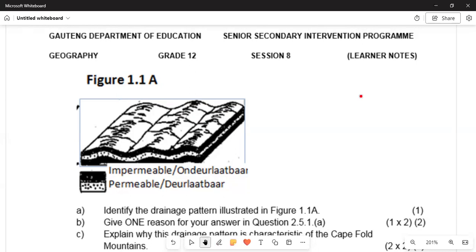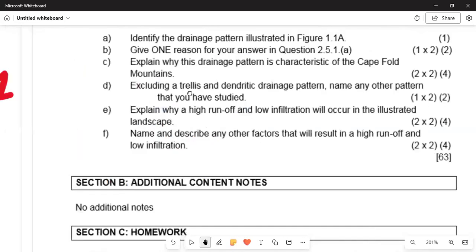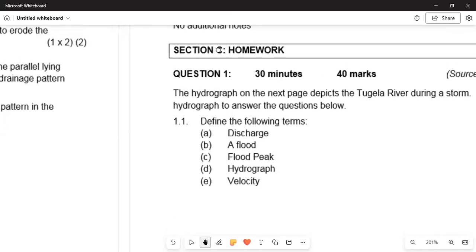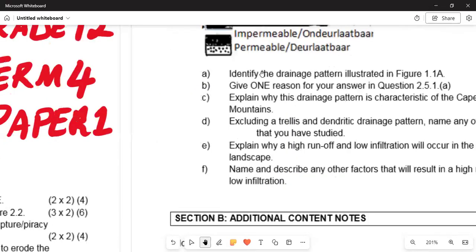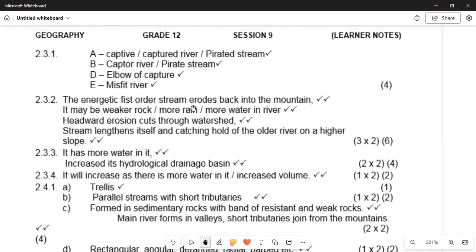It says number A, identify the drainage pattern illustrated there and give the reasons for the answer. We want the drainage pattern that is illustrated and the reason now for the answer.